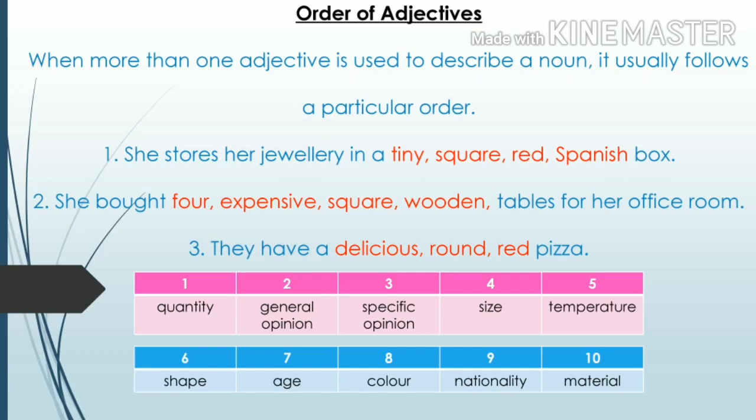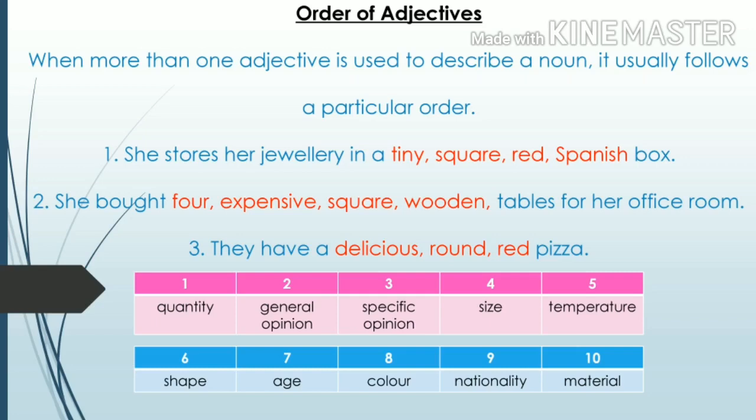It is square. After the shape, she mentioned the color of the box. It is red in color. At last, she mentioned the nationality. This box is made in Spain, so it is a Spanish box. She stores her jewelry in a tiny, square, red Spanish box. You have to memorize this order of adjectives. Then only it is easy for you to find the correct order.